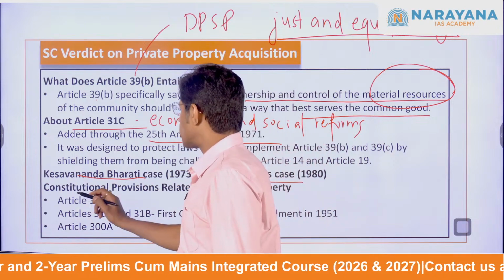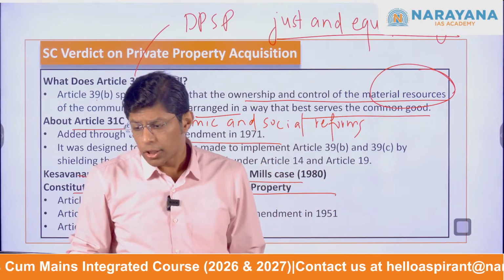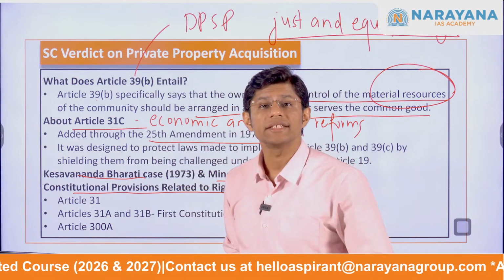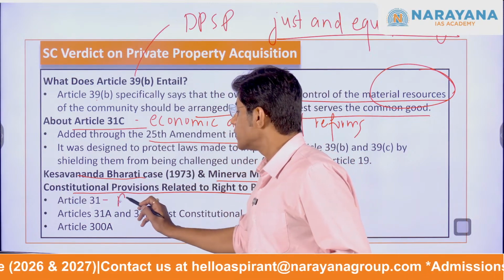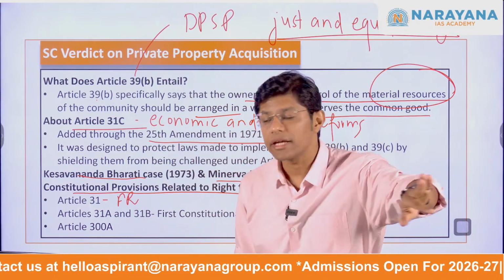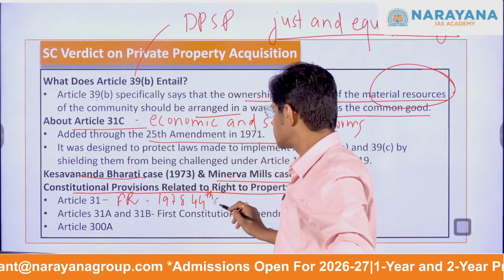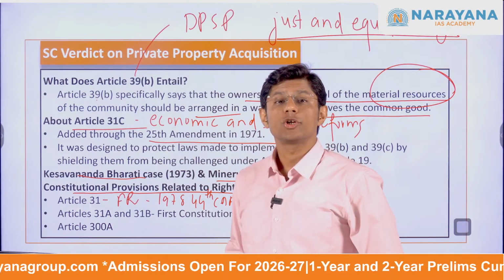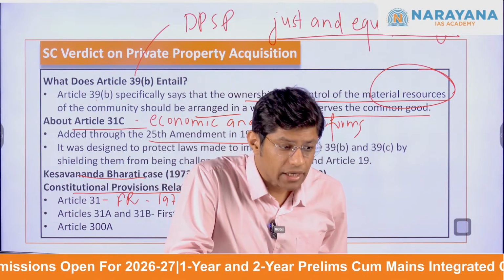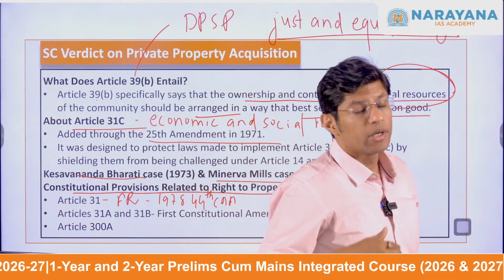Now we'll also discuss the constitutional provision related to the right to property. Talking about Article 31, please remember the article originally recognized the right to property as a fundamental right. But it was repealed in the year 1978 through the 44th Constitutional Amendment Act. After this change, the right to property became a constitutional right instead of a fundamental right.